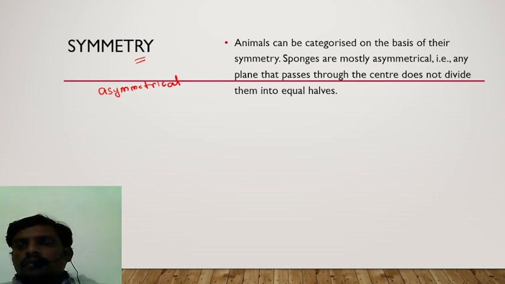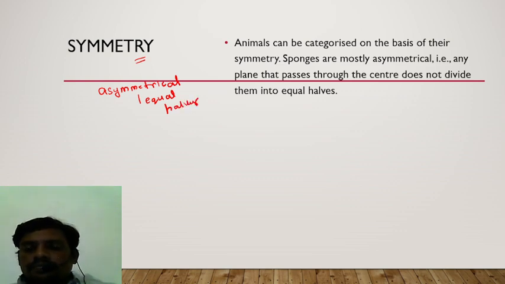And what do you mean by that? Any plane that passes through the center does not divide that animal into two equal halves. Such a character is called asymmetry.